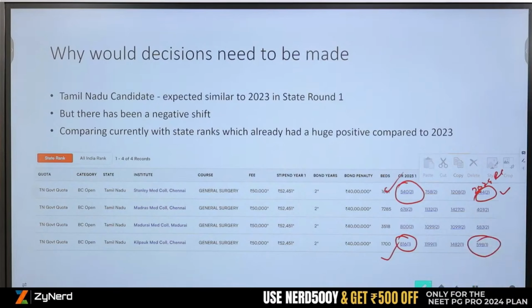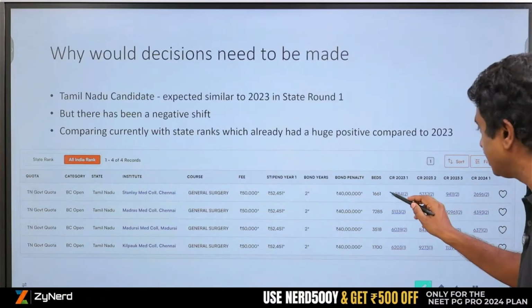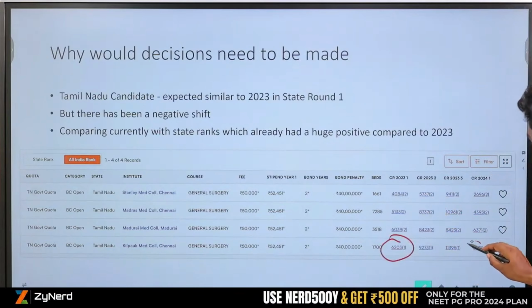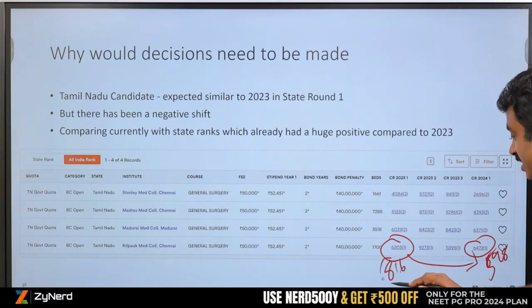These are state ranks. I also go back and look at all India ranks. When I am looking at all India ranks, what happens? This particular seat might have gone at a slightly higher all India rank. But what we saw was, this was 598 state rank and this was 816 all India rank, 816 state rank last year.